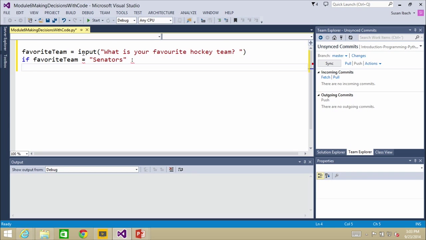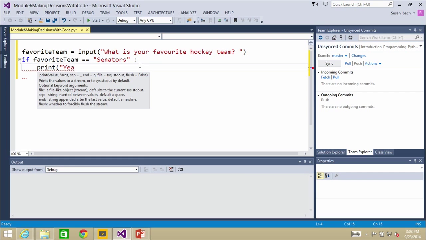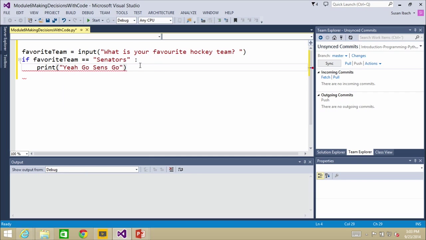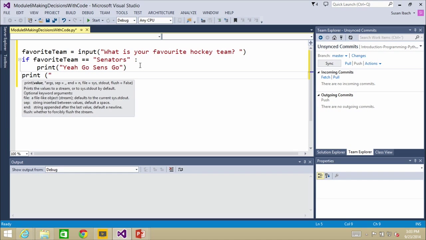Oh, and I've already got a typo. Before everybody starts throwing it into the comment window going, Susan, you've got a mistake, that should be equal. So if favorite team is equal to Senators, and that requires the double equal. Somebody else has already written one out for Blackhawks, by the way. Awesome, very nice. Then I'm going to say, yeah, go Sens go. And then I'm just going to say print.